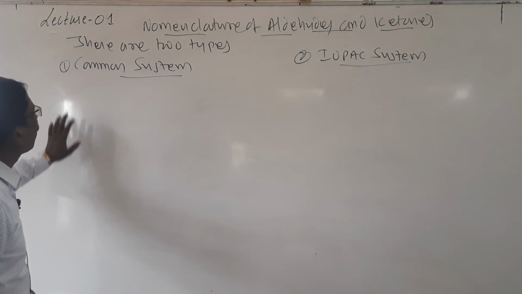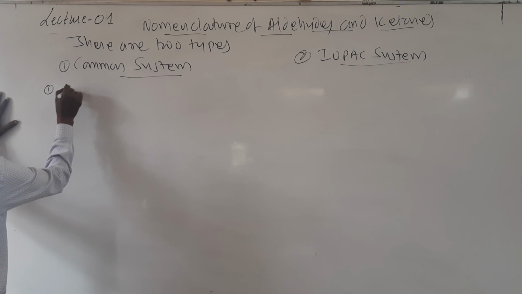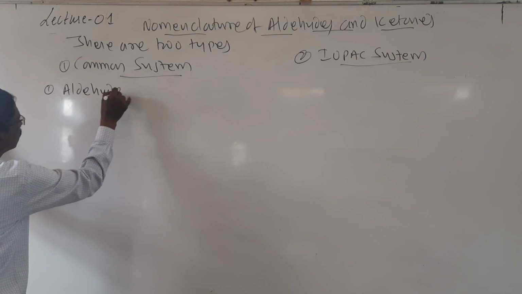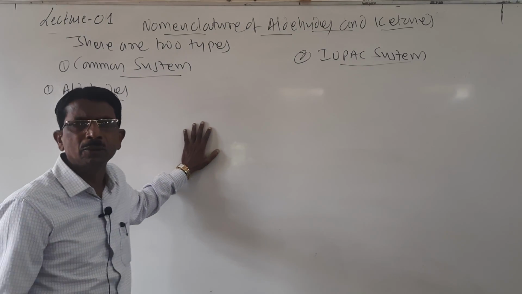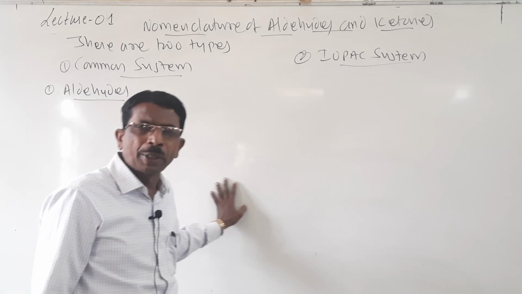So here, according to the common system, first I will go with aldehydes. According to the common system, how are aldehydes named?